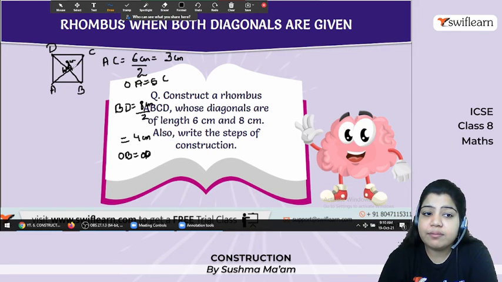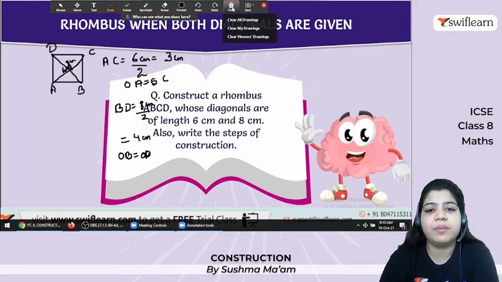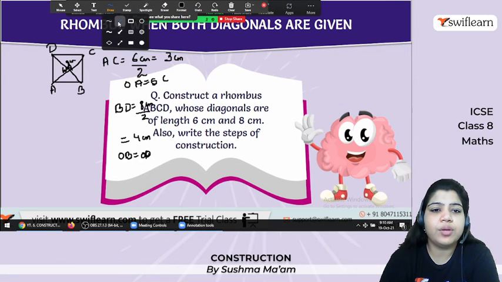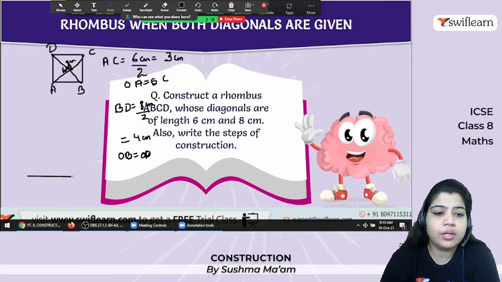Now the angle is 90. So just as we did earlier, you can go with this OA or OB. Let's draw this time with OB.